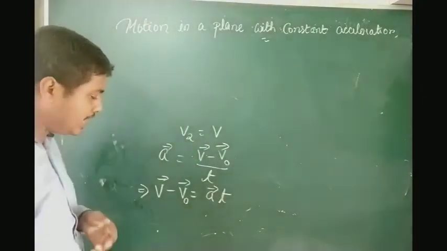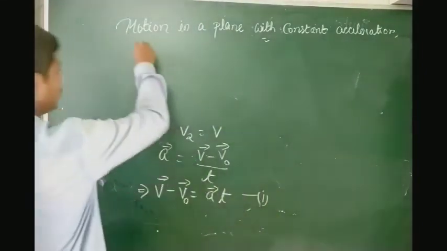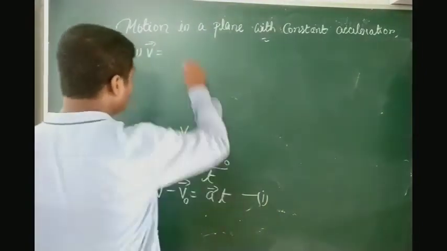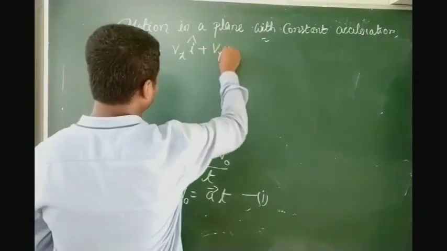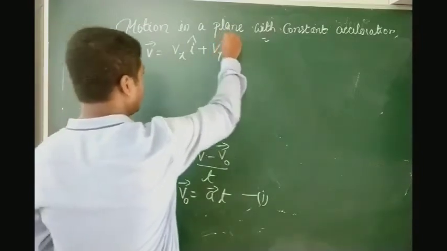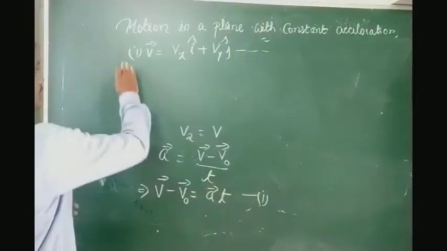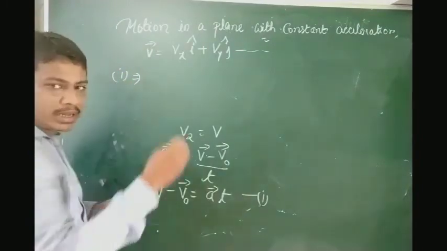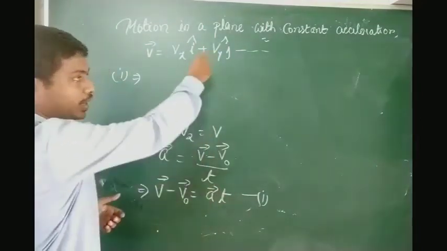If I write the v vector, I will mark this as equation number 1. The v vector will be equal to vx i cap plus vy j cap. We can express v0 also in this way and a also in this way.